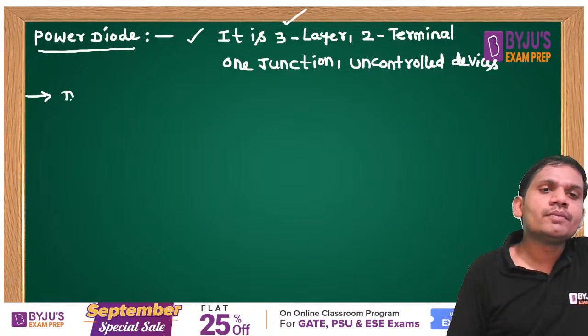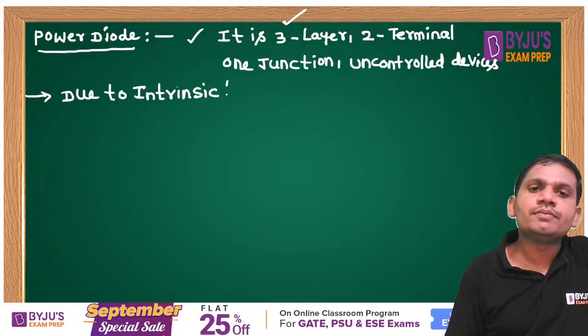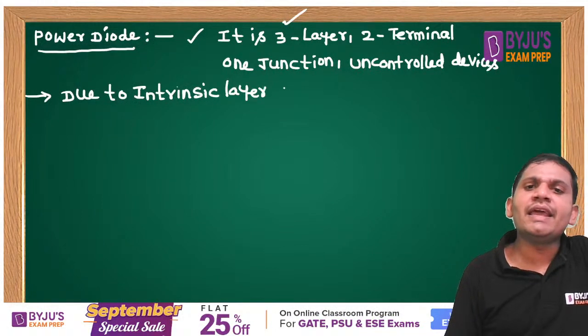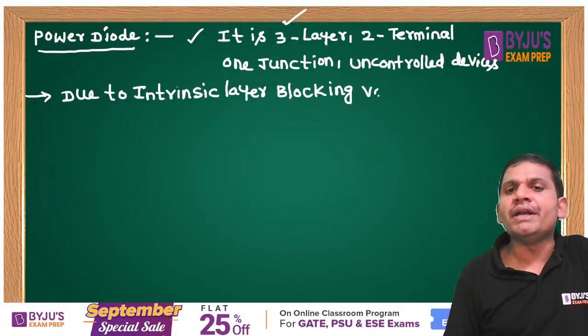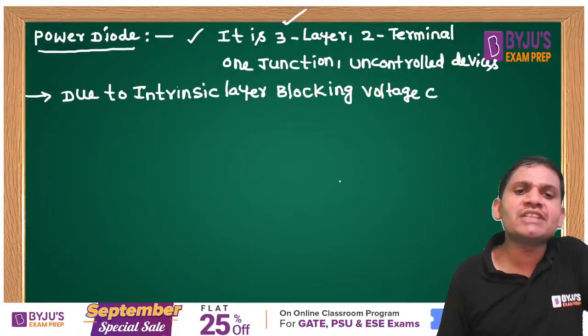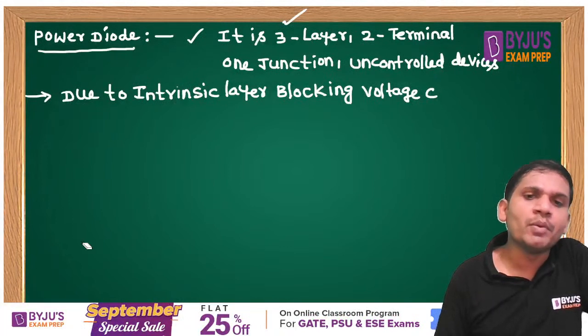Due to the intrinsic layer, what is the advantage, students? The blocking voltage capability increases. That is the reverse voltage blocking capability.